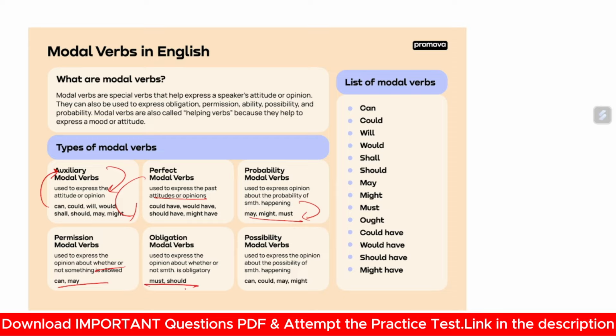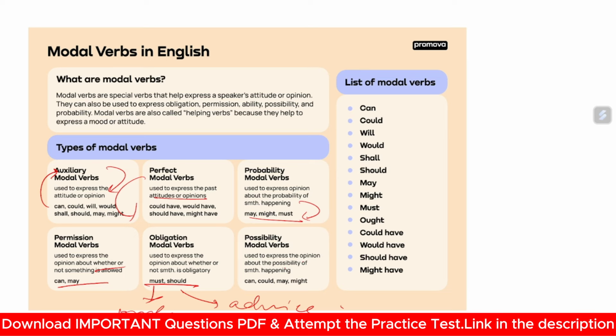For obligation, you must use must and should. Suppose we take the name Rahul or Karn. We will say that Karn must have joined the Pandyas. Must is used when it's an order, you must do that, while should is used when you advise.